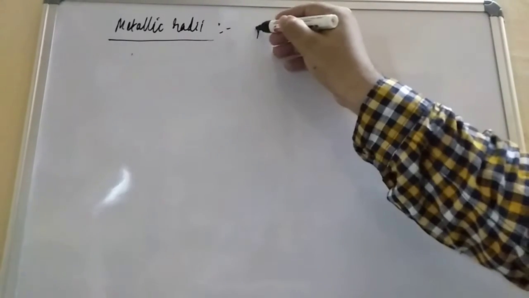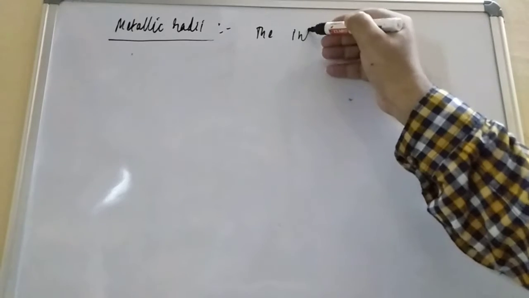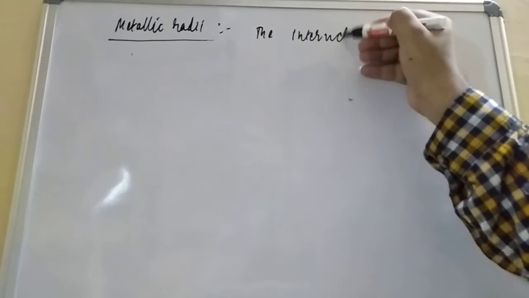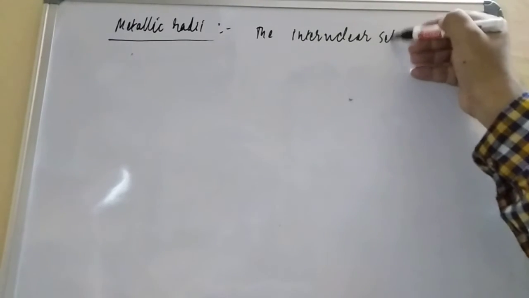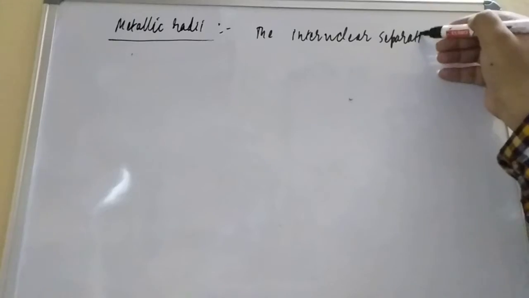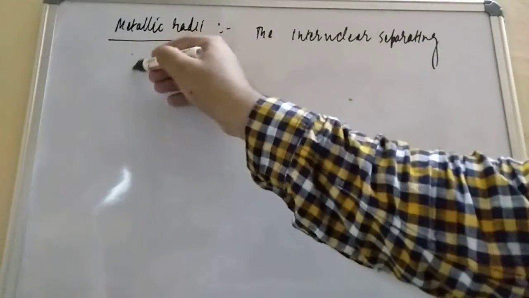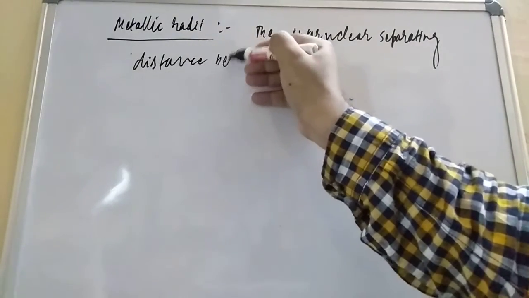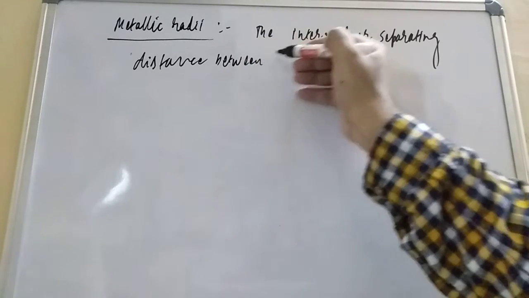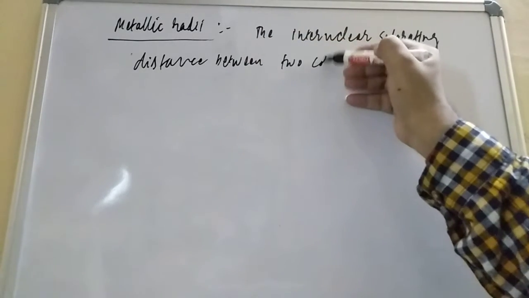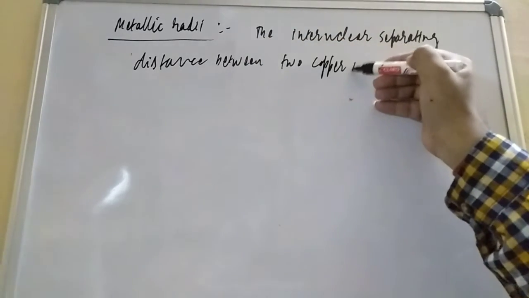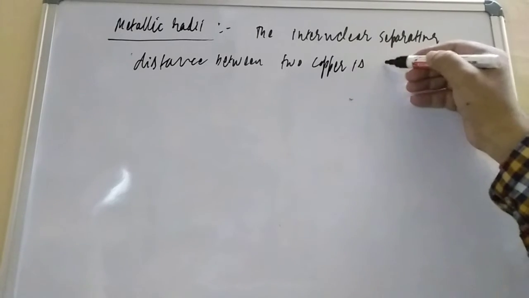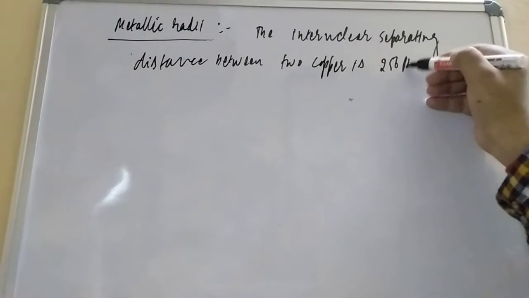The internuclear separating distance between two copper is 256 picometer.